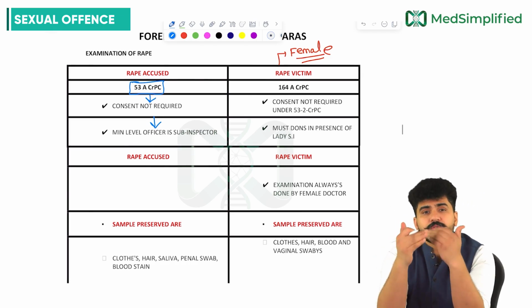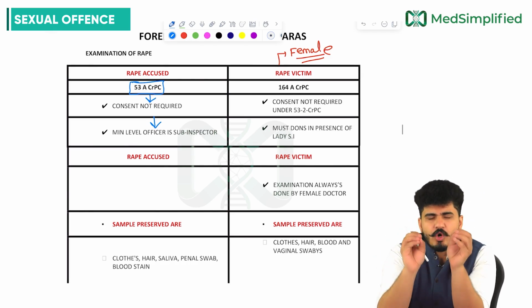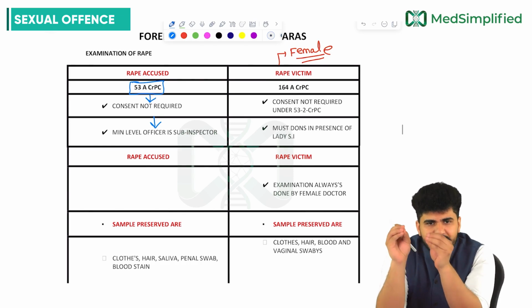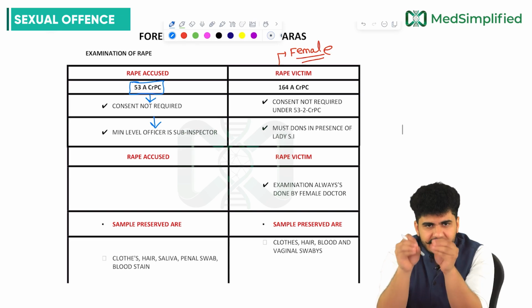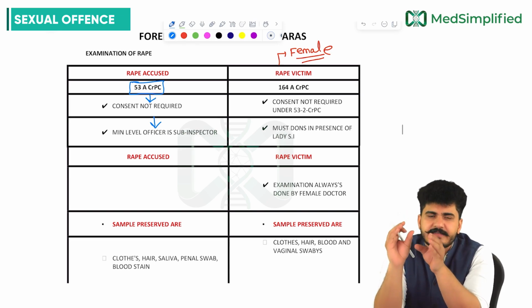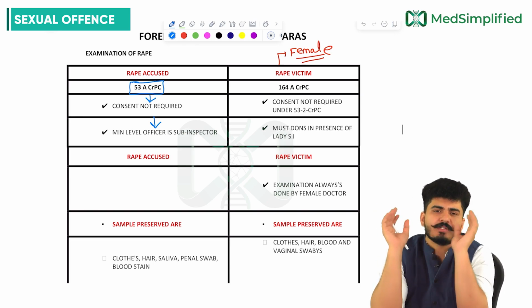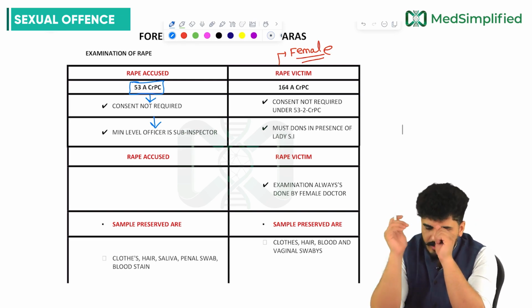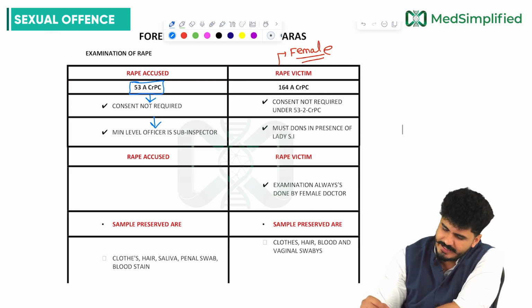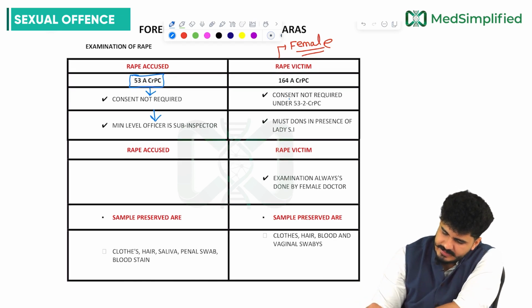Person who is accused of rape, you do not need any consent to examine. That is under 53A CRPC, Criminal Procedure Code. On the other hand, for the rape victim, according to 164A CRPC, consent is not required.